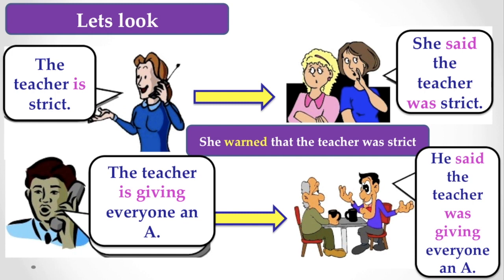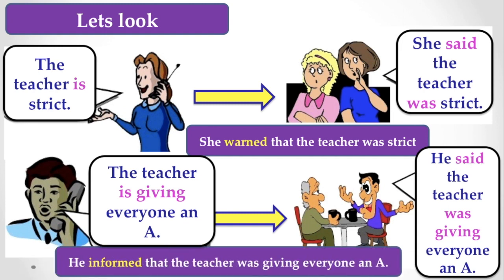But while you are reporting a conversation, as I have told you earlier, you have to catch the mode of the speaker's tone, in which manner he is talking. Here you find, the teacher informed that the teacher was giving everyone an A. Here the person was actually informing something to someone.